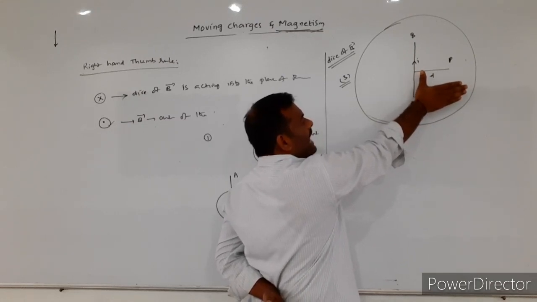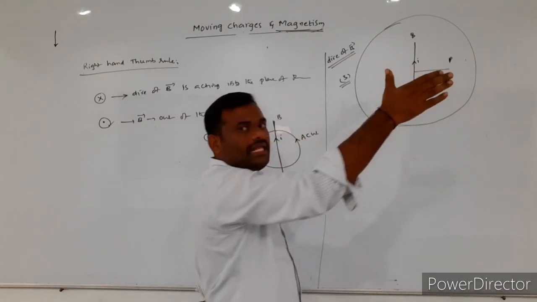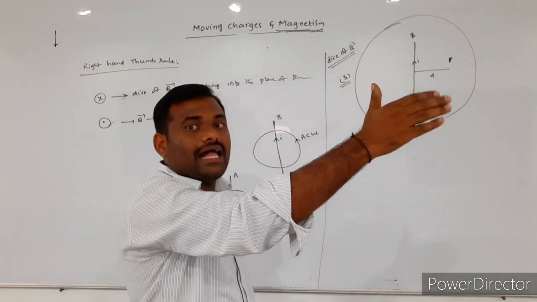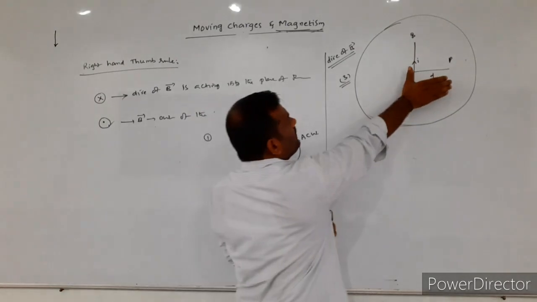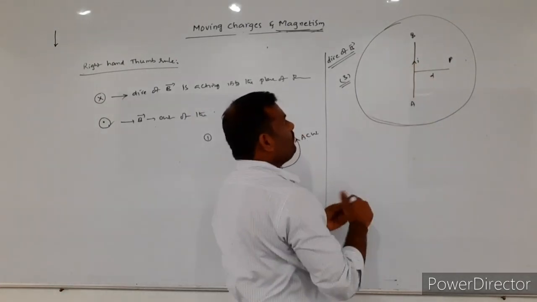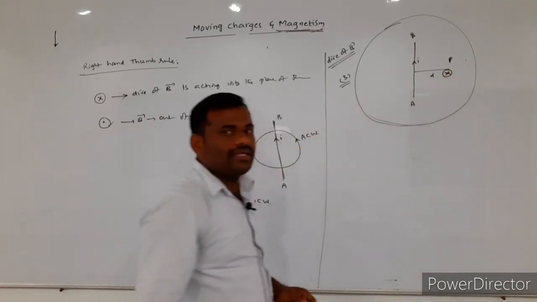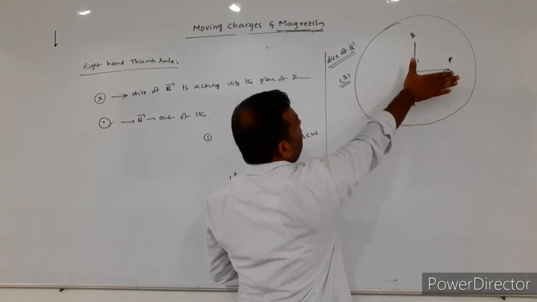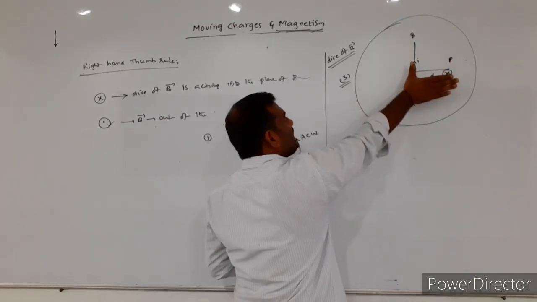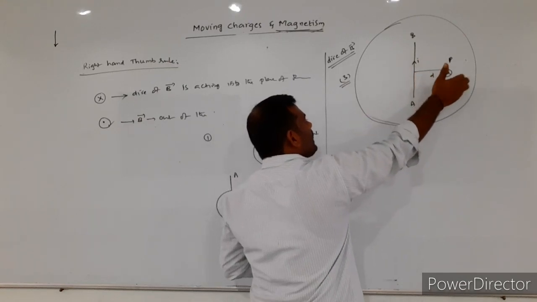Now, if I curl my fingers along the anti-clockwise direction, these curling fingers are moving into the plane of the paper. See, the thumb is placed along the direction of the current carrying conducting wire. The curling fingers are going inwards.